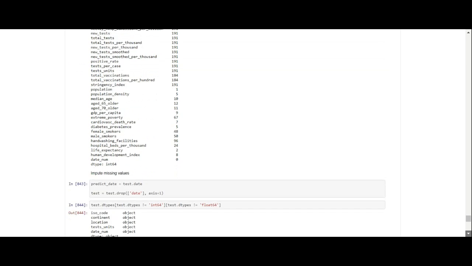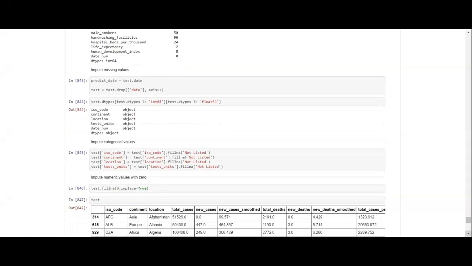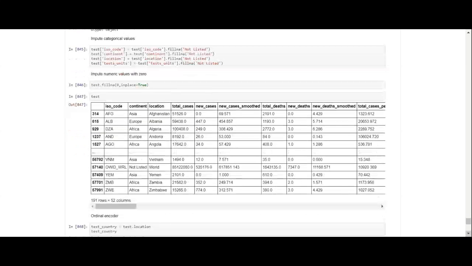Then what we have to do is check the null values just like we did in the training data set. And we have to deal with the null values in the exact same way that we dealt with them in the training data set, by putting "not listed" on all the null values in the categorical columns. And when you've done that, you can replace all of the null values in the numeric columns with 0. So now we've got our new test.